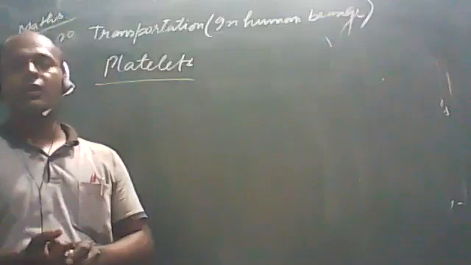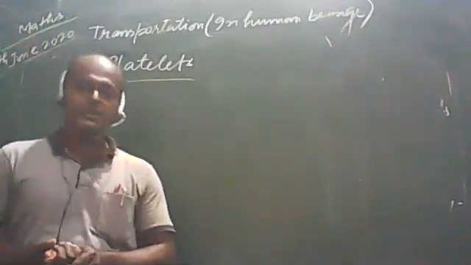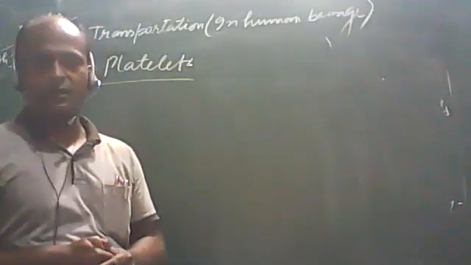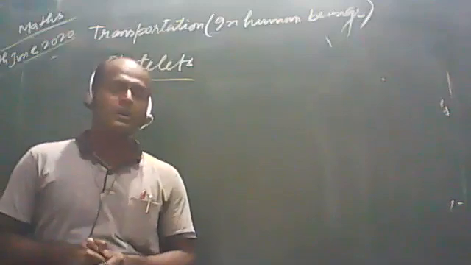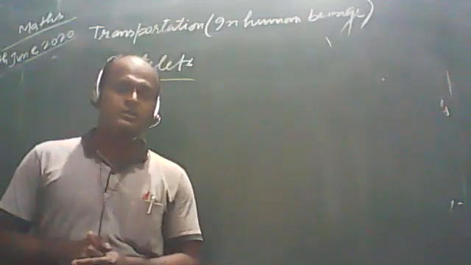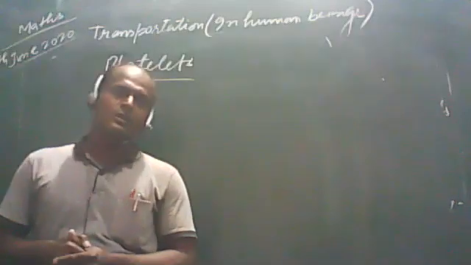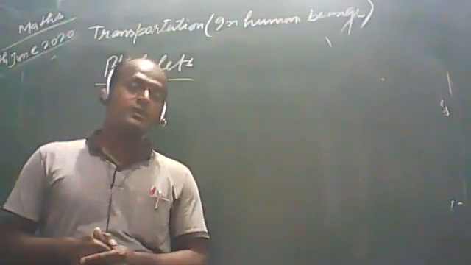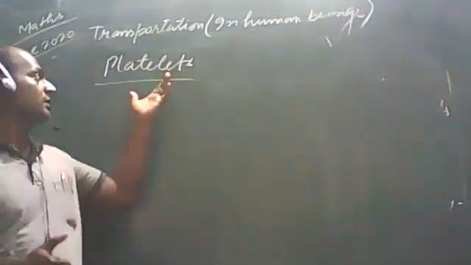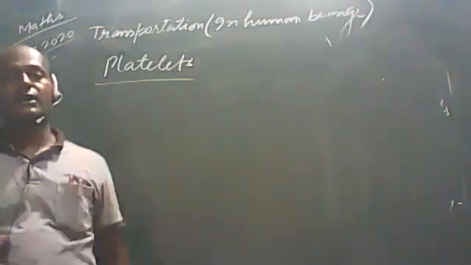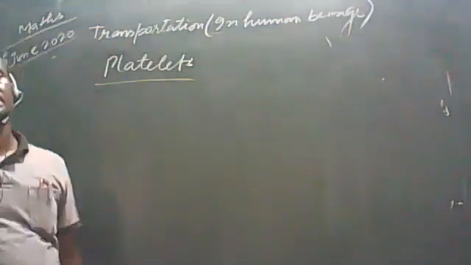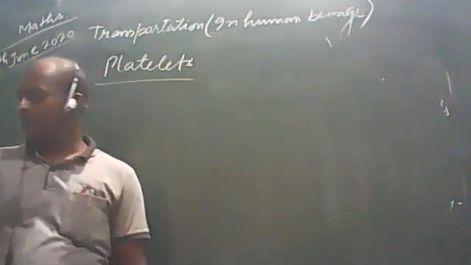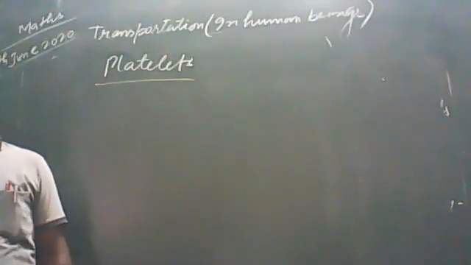die. What will happen if blood vessels rupture, or anyone gets injured and bleeding starts? If there is no stoppage of blood, then the person will lose blood, and maybe he will die. In this situation, the very important part present in the blood is platelets. Platelets are very essential in the clotting of blood. In clotting of blood, what happens, students? How is it helpful in the clotting of blood?